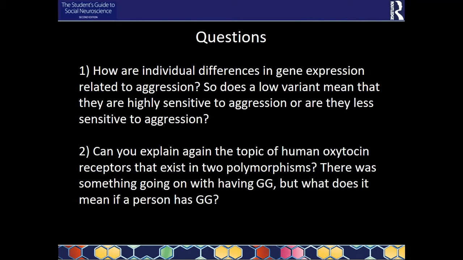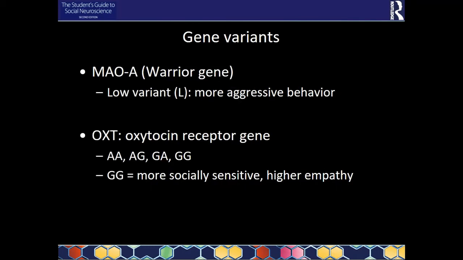So they are both questions about genes and both questions about variants. So I think that may have been the confusion here, that it's both about genes, and there can be some sort of polymorphisms, which means that there are several variants of a gene. So let's look at that.